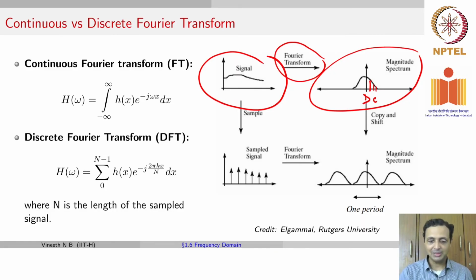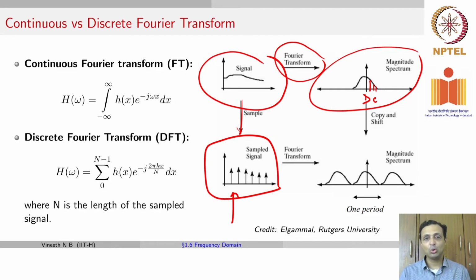If you now sample that signal and get a discrete version, remember that when we talk about images, this is what we have. We don't know the real continuous signal across the image. What we have is the signal sampled at different pixels. Remember, this goes back to the representation of an image as a function. If you take a Fourier transform of a sampled signal, your output would be a periodic continuous Fourier spectrum.